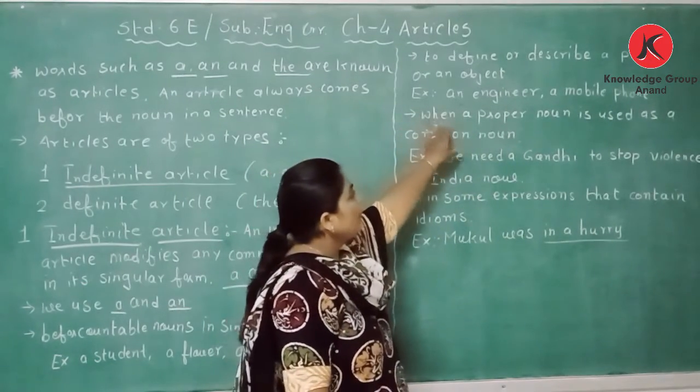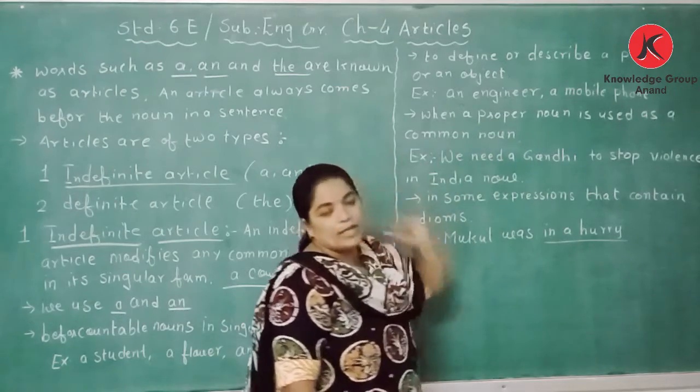The third point is when a proper noun is used as a common noun.